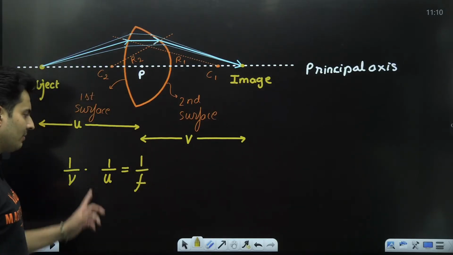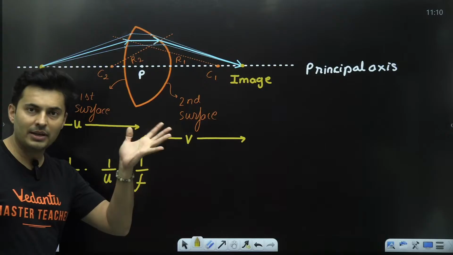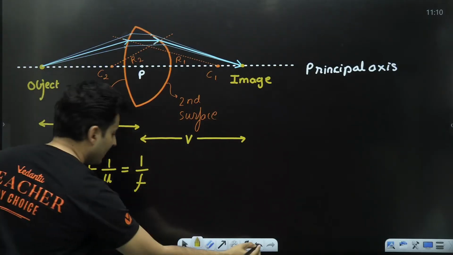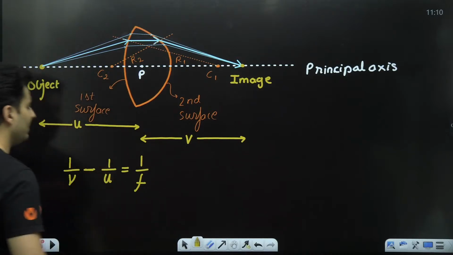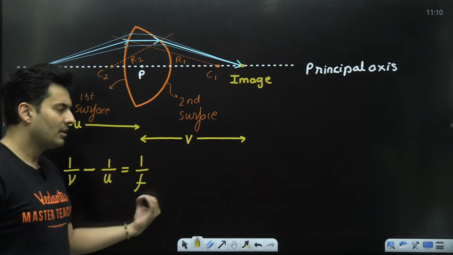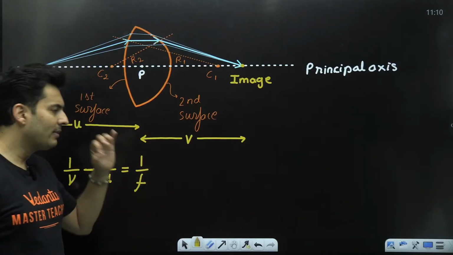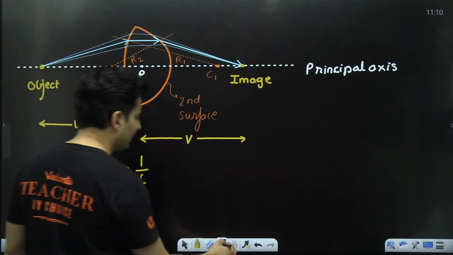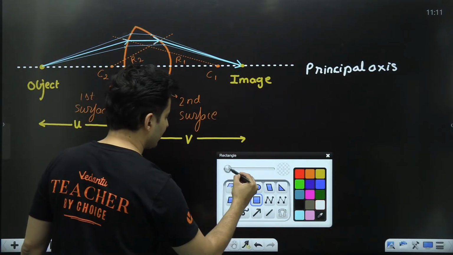It was very much similar in the case of a curved mirror, but in the case of a curved mirror, it was a plus. Here, the sign will be different. It will be negative. 1 by v, minus 1 by u, is equal to 1 by the focal length. That is the first formula, which is also called your lens formula.